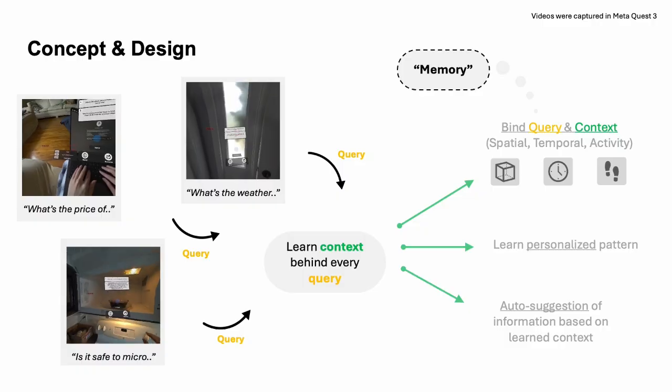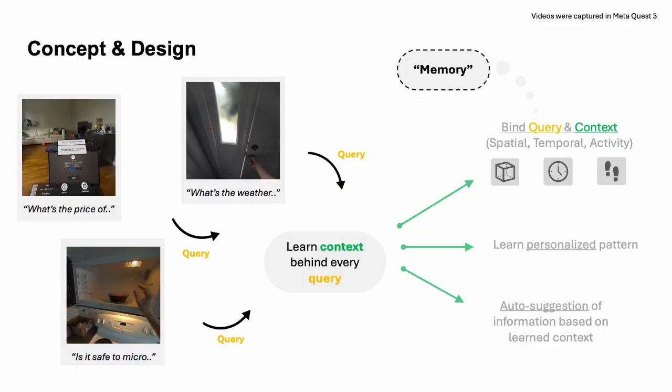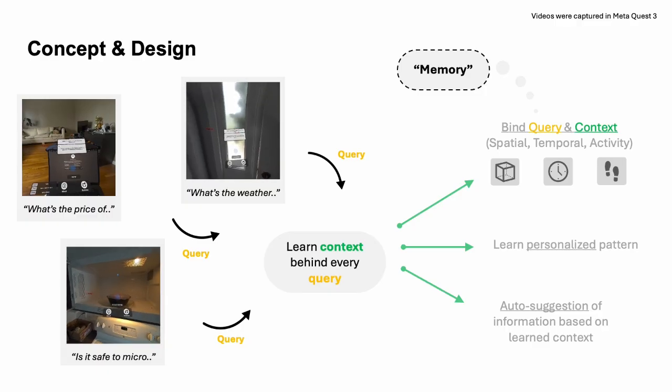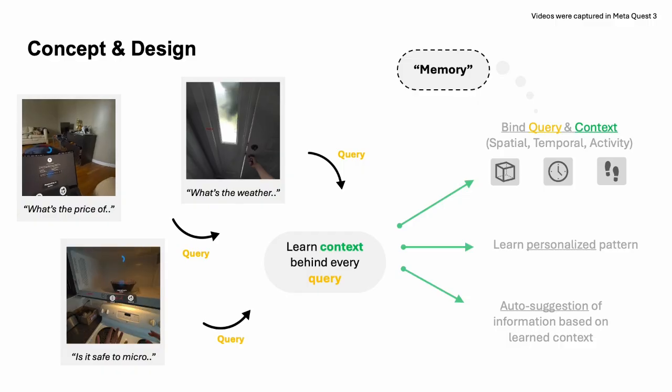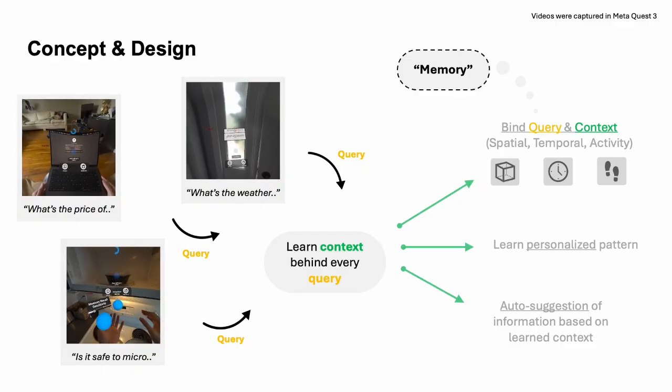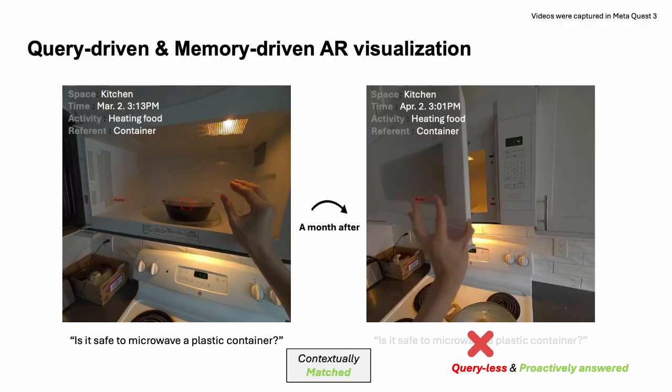We call this context information the spatial activity. The storing of this spatial activity is termed memory. The memory is used to permanently remember the user's interests and is proactively recalled upon matching spatial activity. Let's look at an in-app demo of Memento.